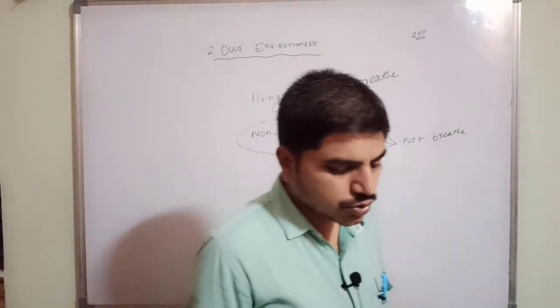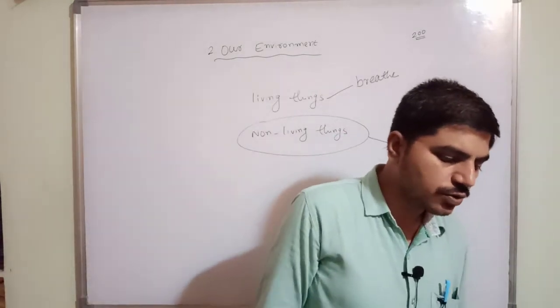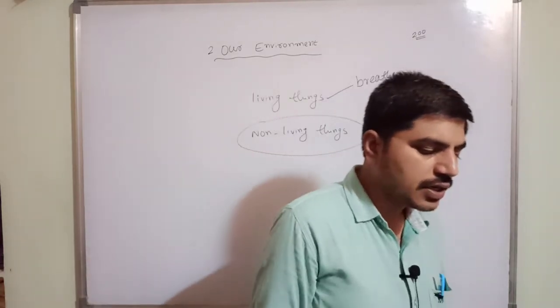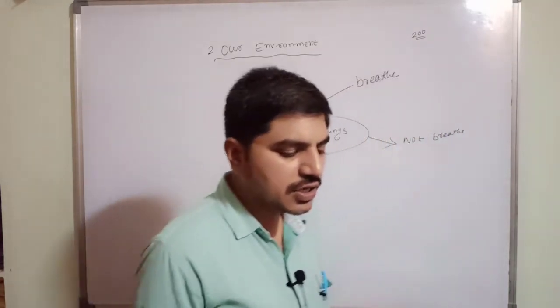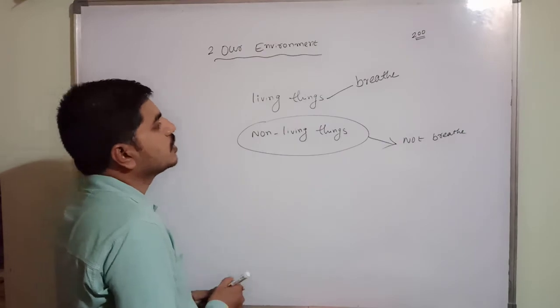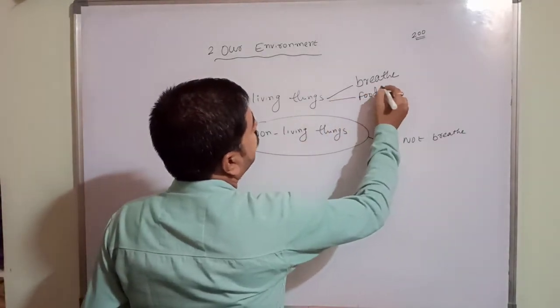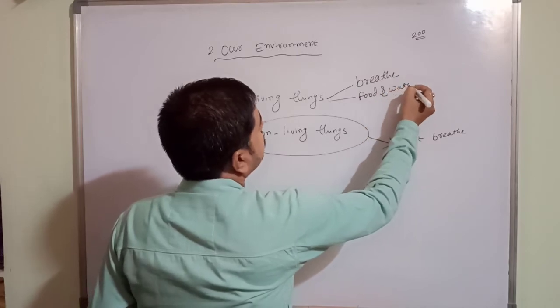Clear? The next one: living things need food and water to live. On the other hand, non-living things do not need food and water. Correct or not, children?